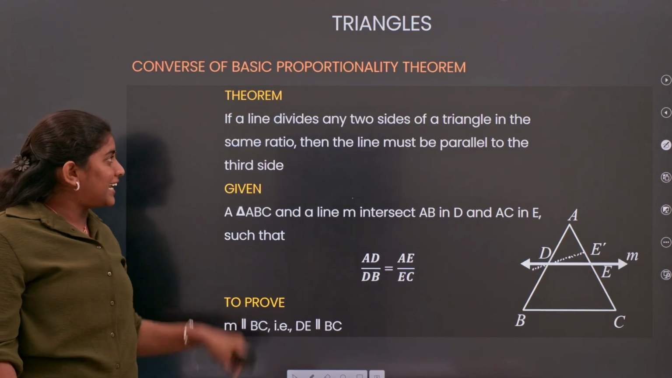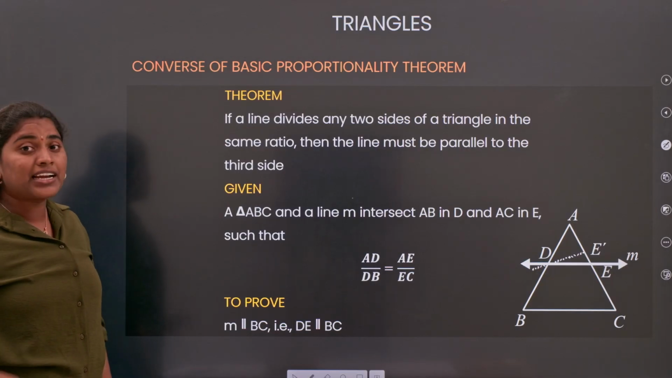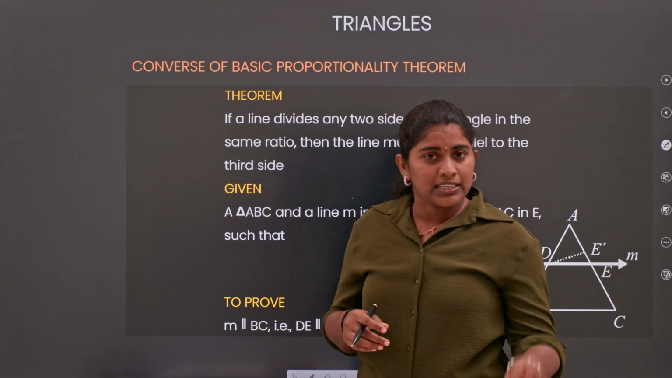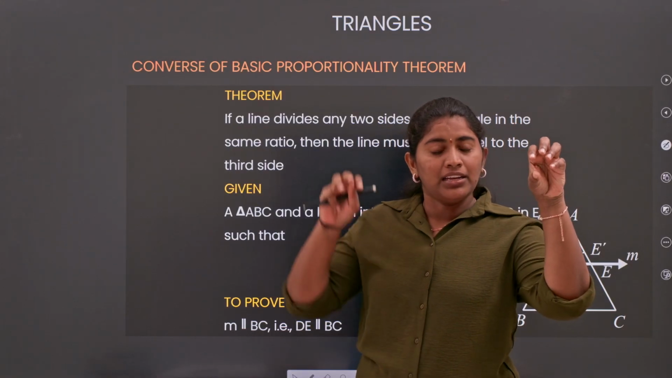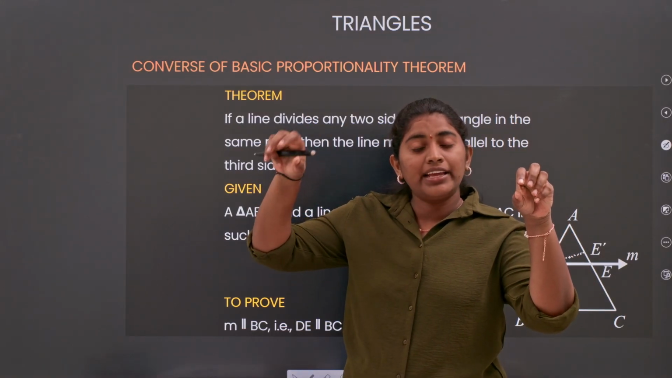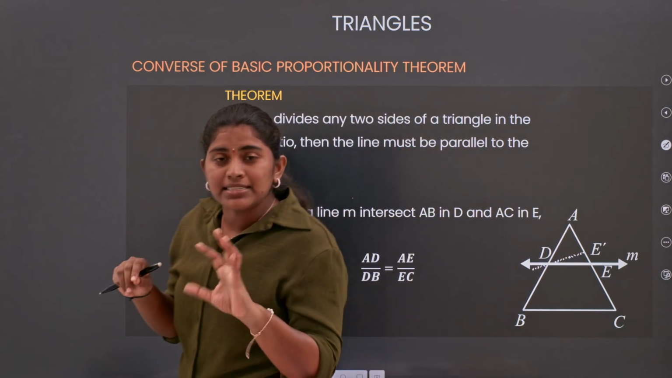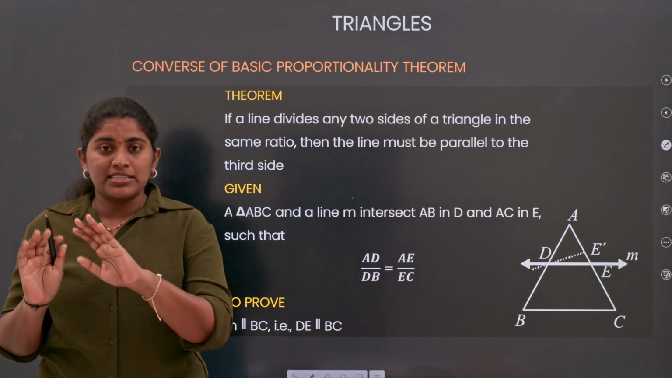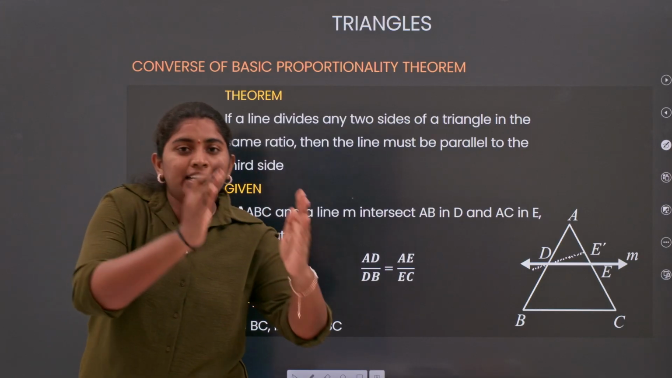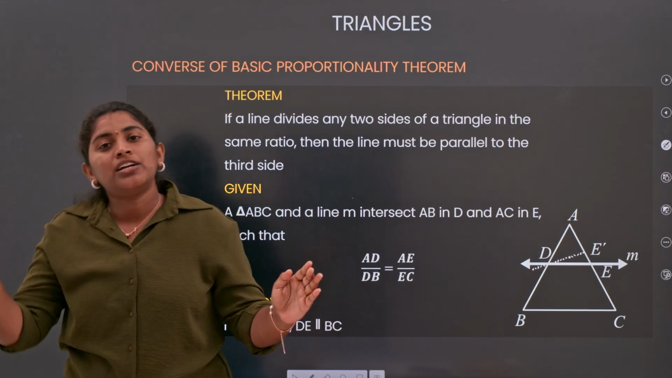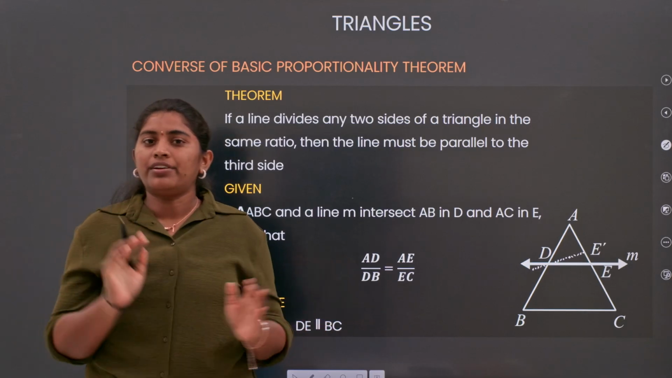Next, moving on, is the converse of the basic proportionality theorem. So what is the basic proportionality theorem? If a line is parallel to one side, it divides the other two sides in the same ratio. Now the converse means if a line divides two sides in the same ratio, then that line is parallel to the third side of the triangle.